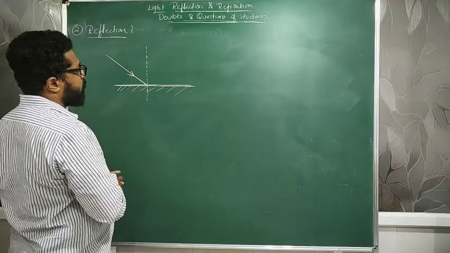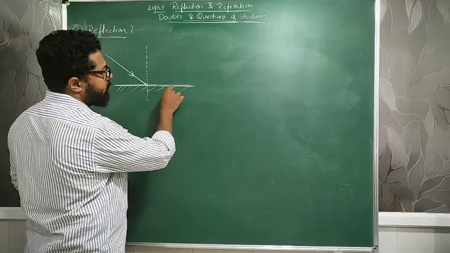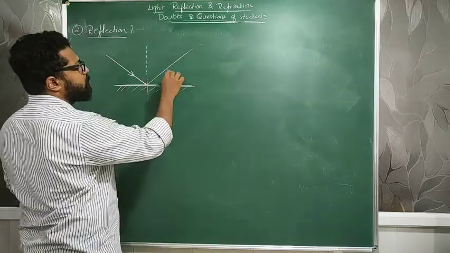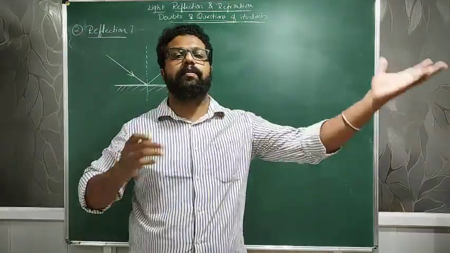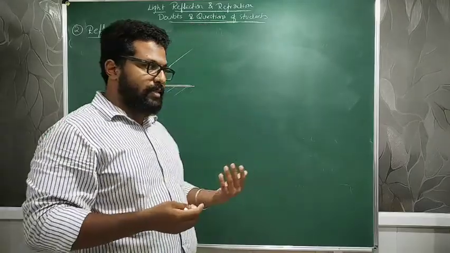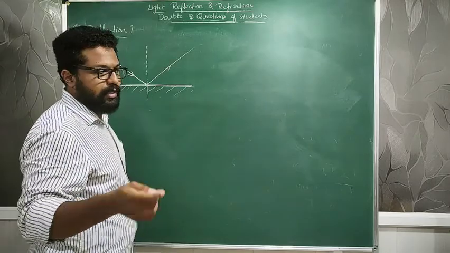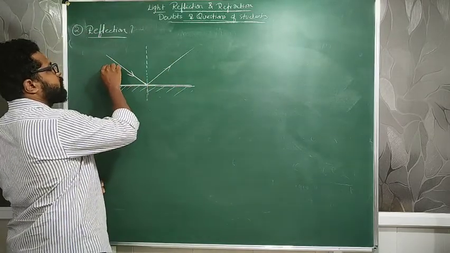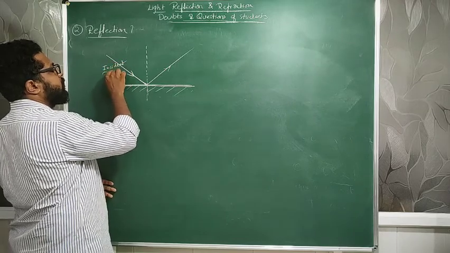At that point, the light ray will be pushed outside, as I told you, since this is a reflecting surface. This pushing outside, or throwing of the light ray, is called reflection, and it follows certain rules. This is the incident ray, the incident light ray.